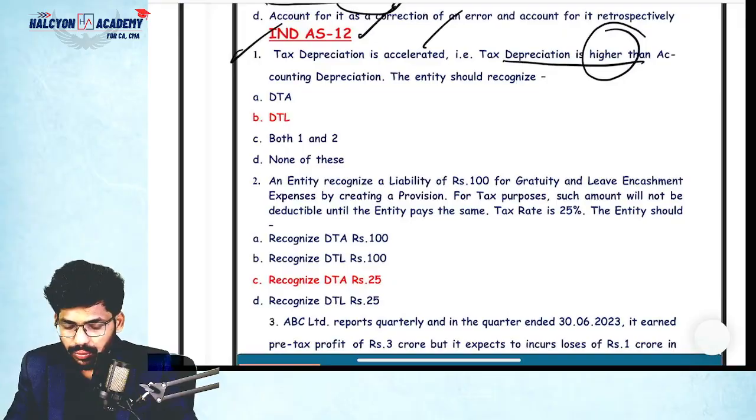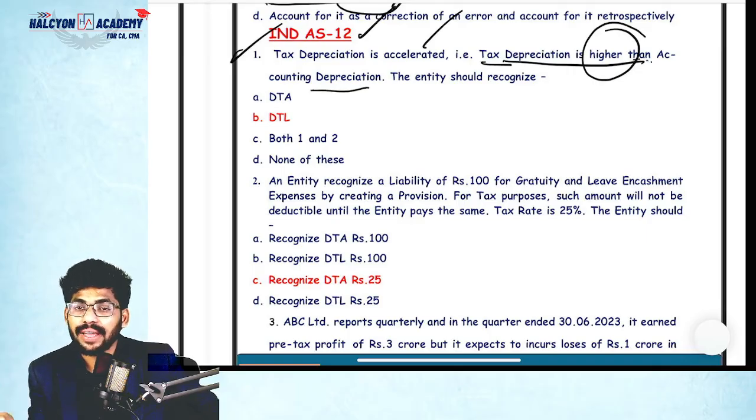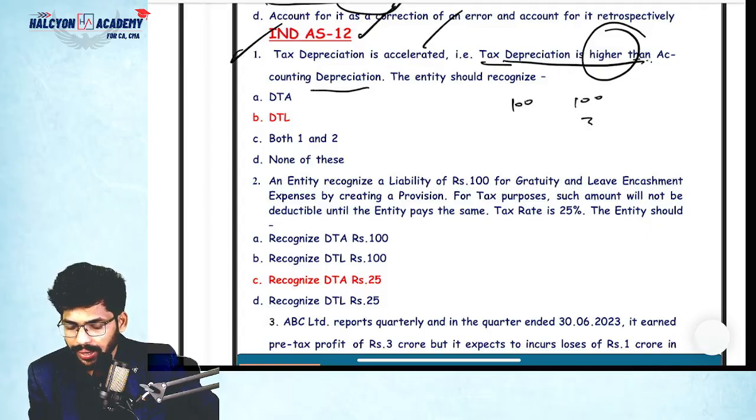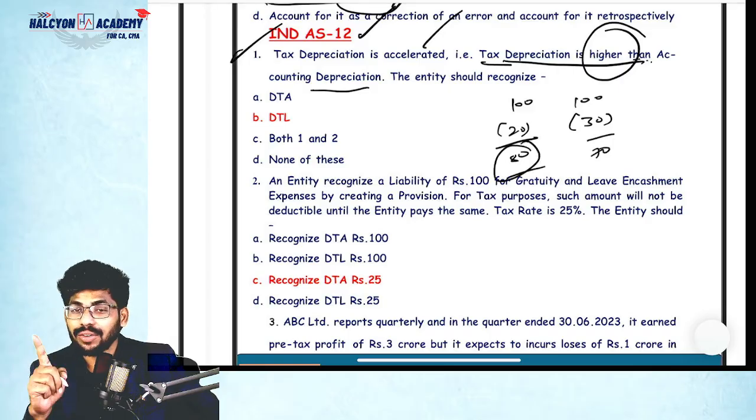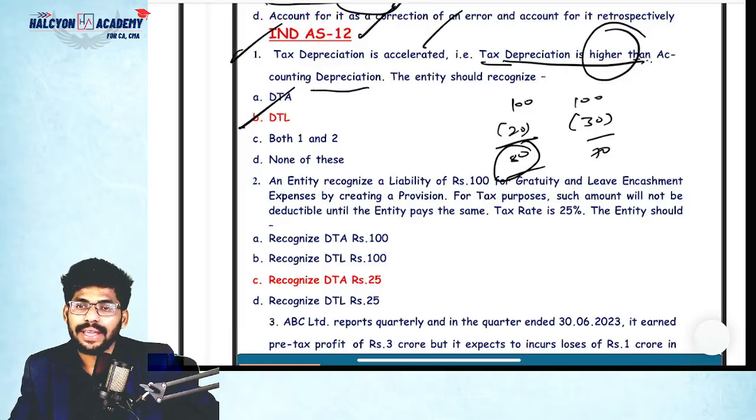Yeah, so here tax depreciation is higher than accounting depreciation, which means which carrying amount will be higher, guys? Which carrying amount will be higher? Please tell me. Tax depreciation is higher. Suppose example, cost of the asset is 100. Tax depreciation, suppose, is higher, so 30. Assume accounting depreciation is 20. Then 80, 70. So the carrying amount of the asset is more than tax base, then DTL will be created.